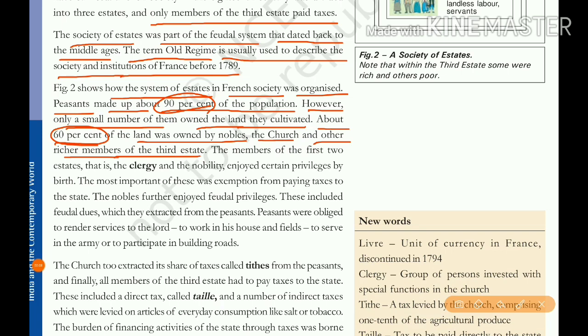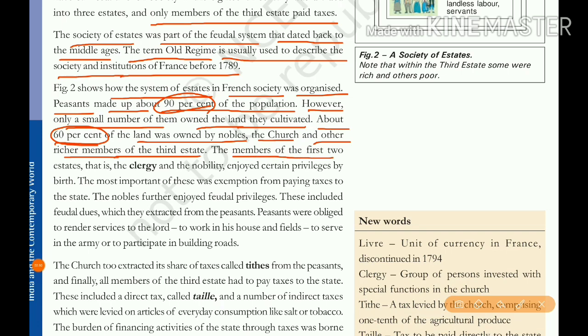Here almost 90% of the French society were peasants. In that, only a few members owned the land for their cultivation. 60% of the land was owned by nobles, the church, and other rich members. Rich members means those in the third estate level, like big businessmen, merchants, court officials, and lawyers. Those rich members are the ones who owned the land.